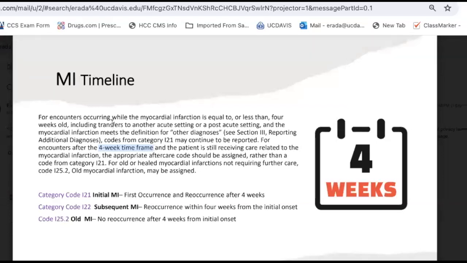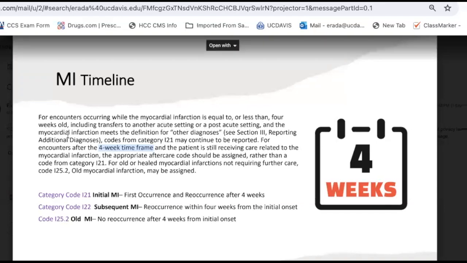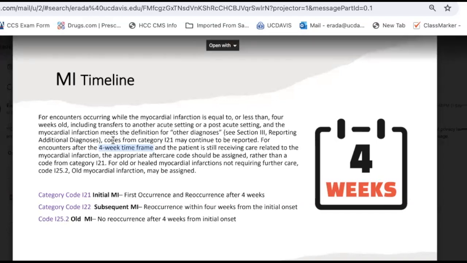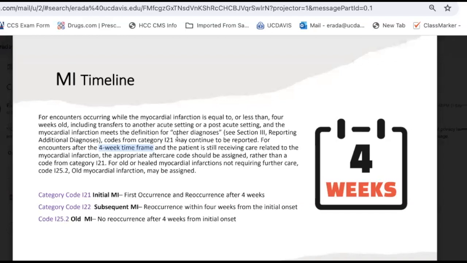For encounters occurring while the myocardial infarction is equal to or less than 4 weeks old, including transfers to another acute setting or a post-acute setting, and the myocardial infarction meets the definition for other diagnoses, okay, I-21 may continue to be reported. We have the I-21.